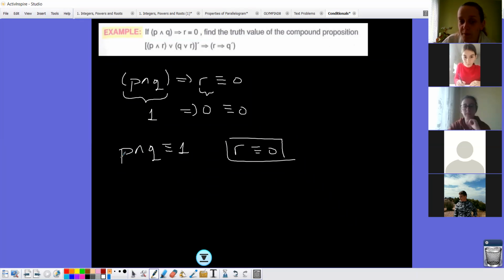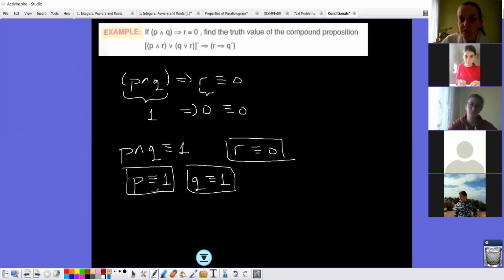Now here we have P and Q. We have and, and it's saying that it is true. So it has to be both of them true, yes? When we have and. So we are finding that P is 1, Q is 1 at the same time. It's okay till here?